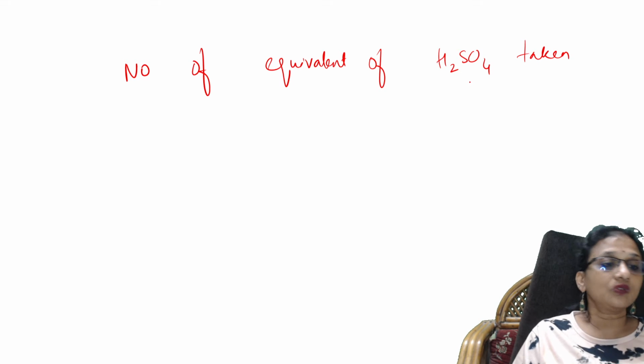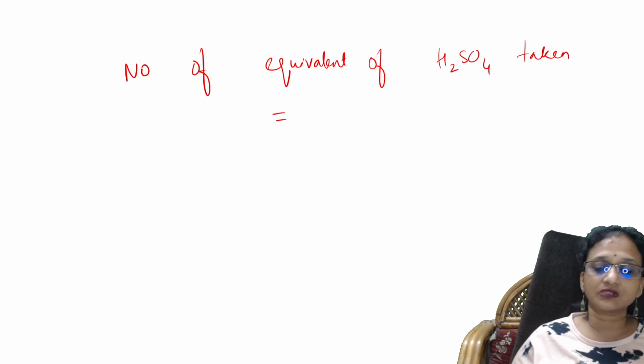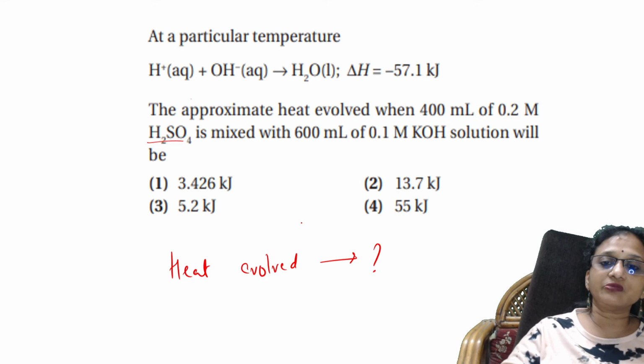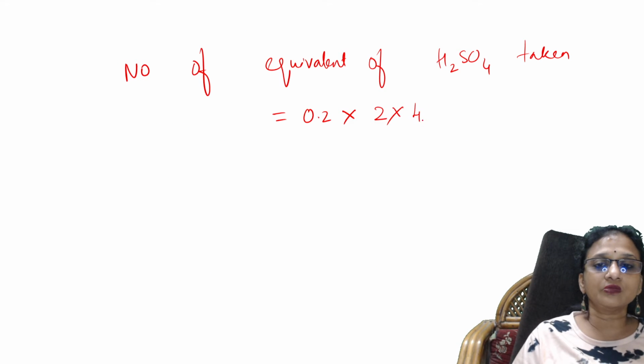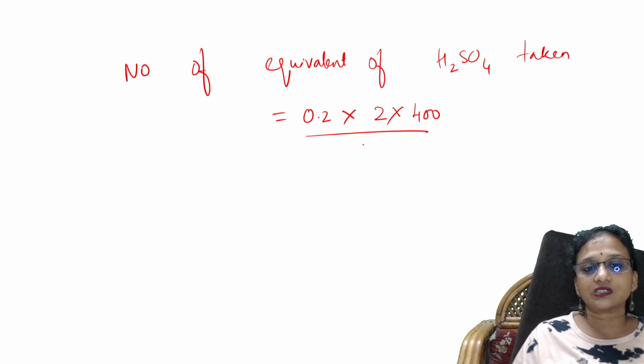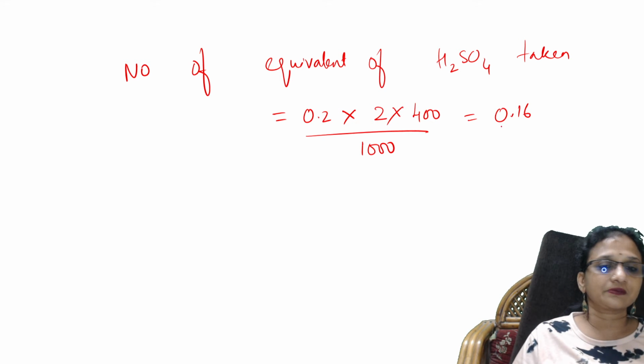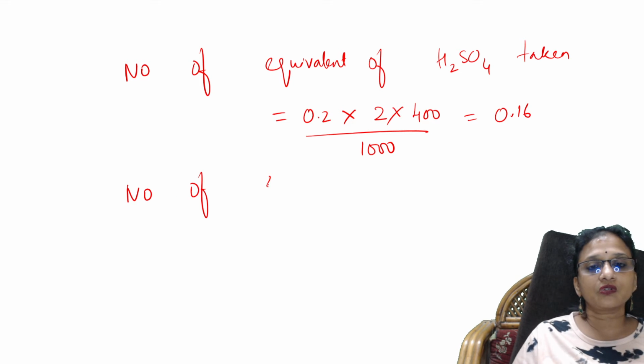Equivalents of sulfuric acid taken. So here, how much is it taken, students? What is the concentration? It is 0.2. 0.2 into the number of H plus ions, which is 2, into the volume they gave me, 400 ml divided by 1000. This is the equivalent, which comes to around 0.16. Now, in the same way, find the number of equivalents for KOH.